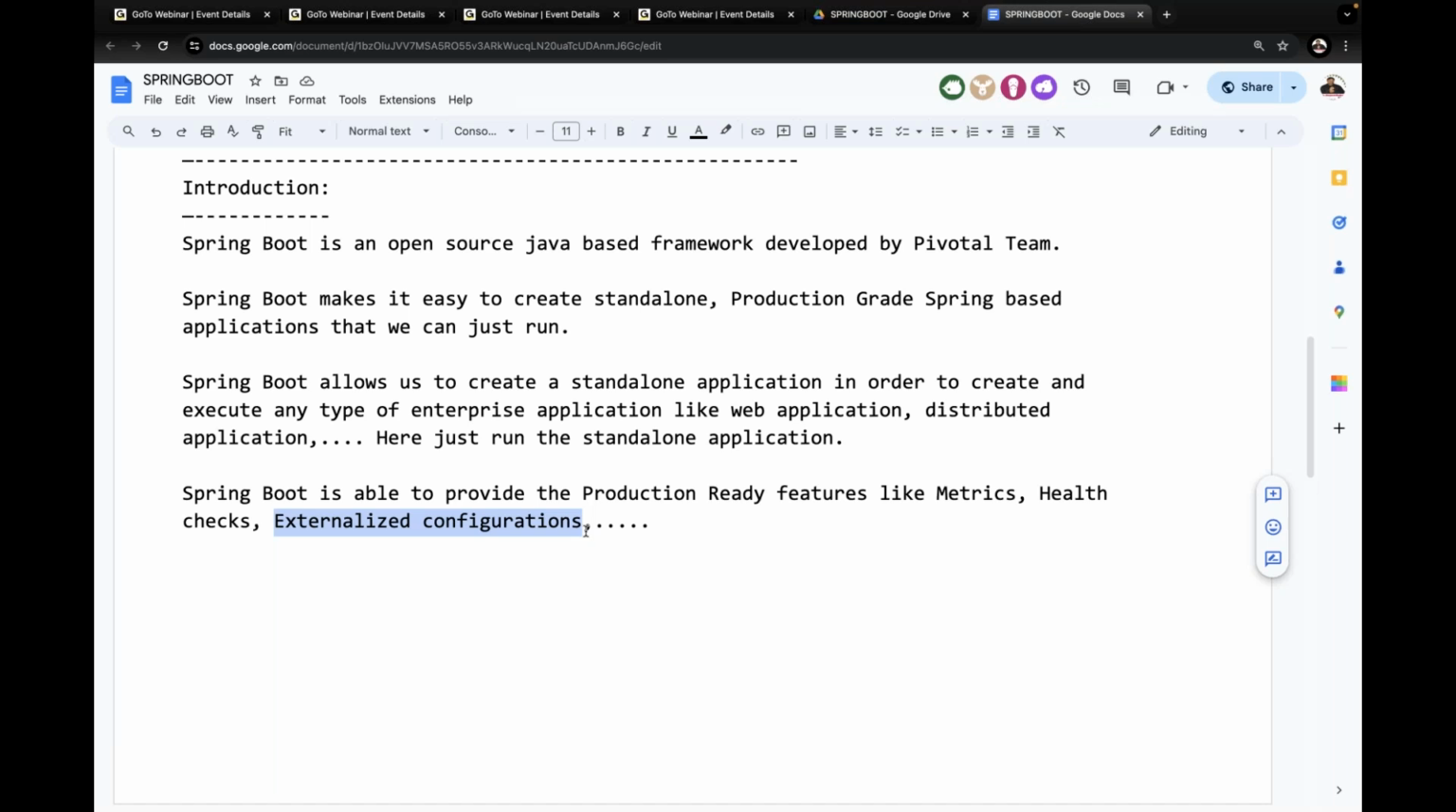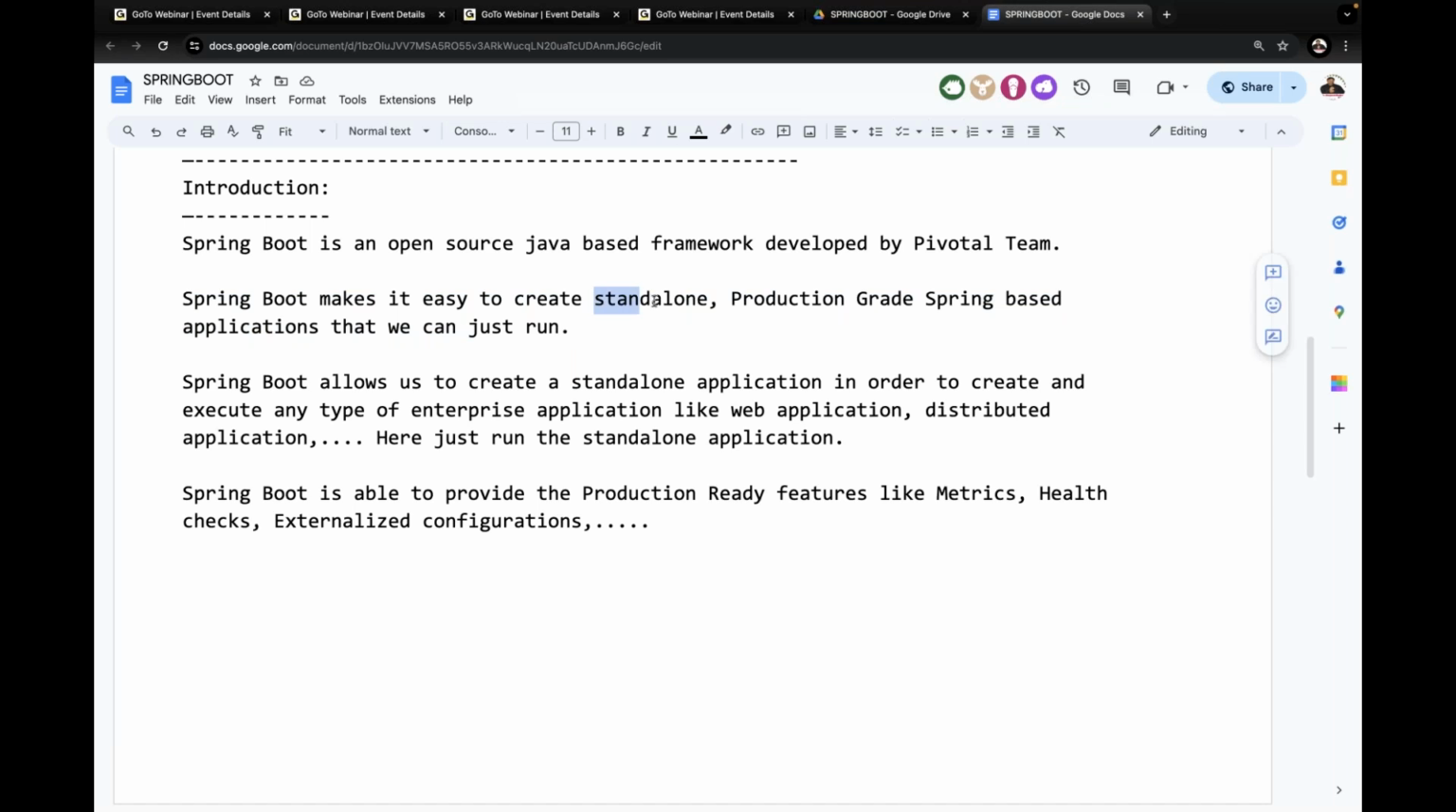Along with your project, if you provide the production ready features, then the project is ready to deliver to the respective client. Everybody understand my point here? So this is the meaning of production ready features. Guys, all of you understand it? Then this is the point I gave initially. Spring Boot makes it easy to create a standalone production grade Spring based project that we can just run. Observe carefully.